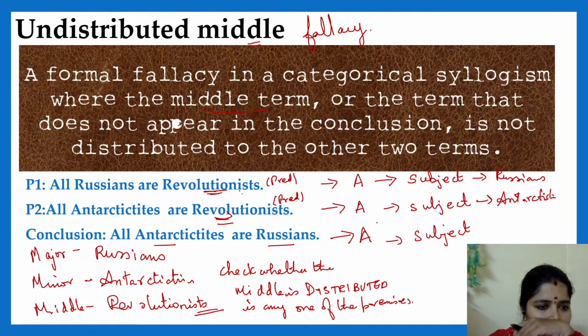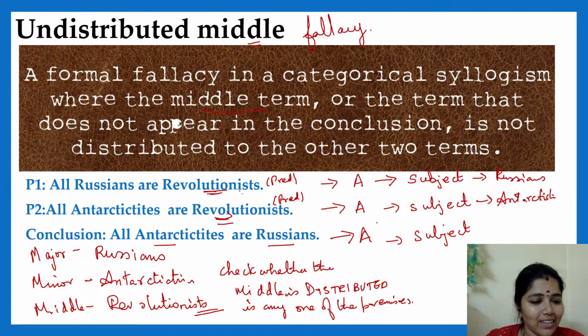You understand? Clear? Okay. Okay means what does okay mean?